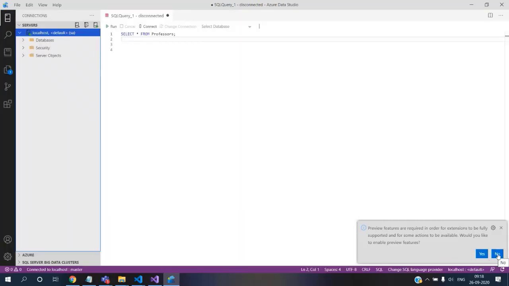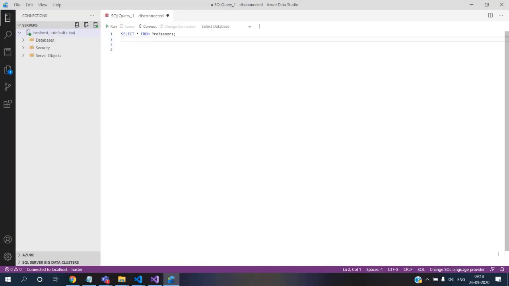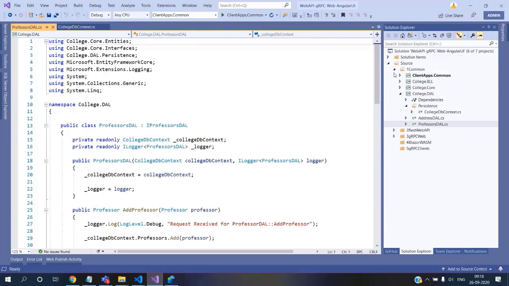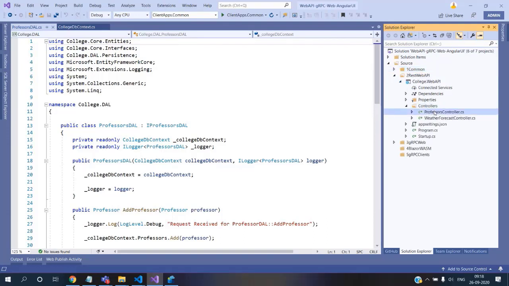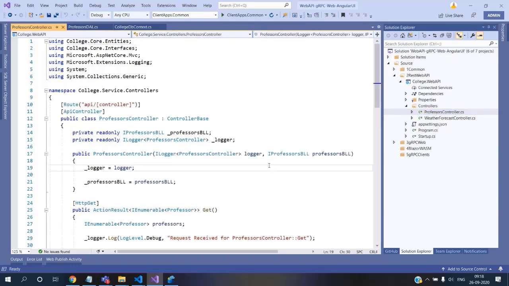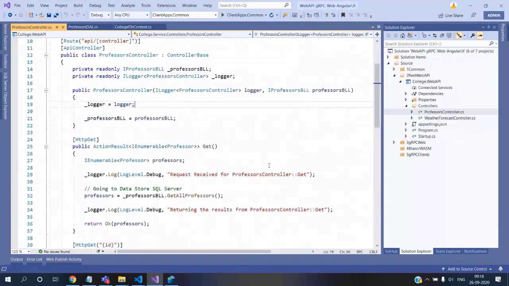I mean, all the moving pieces will remain as they are. That means if I come in here, these are the reusable components, and here is a REST web service, and inside that REST web service we have the Professors controller. We are having one or two methods only instead of focusing on more methods.